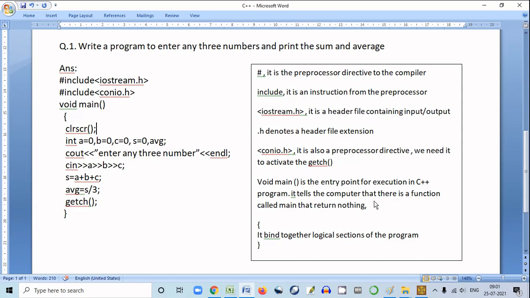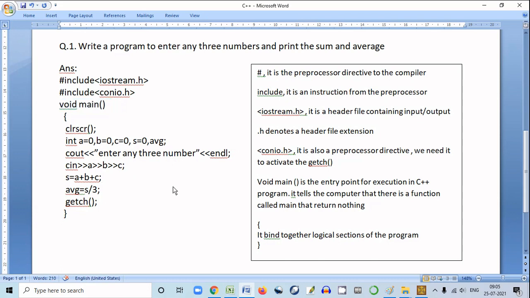It tells the computer that there is a function called main that returns nothing. Before main, we have used void, that means this main function will not return any value. The compiler will start checking from void main, because this is like the main gate of this program.